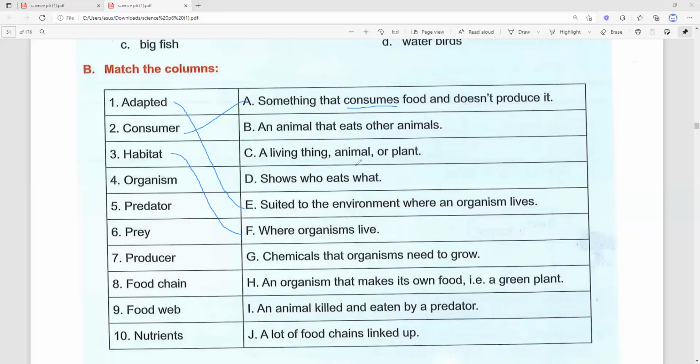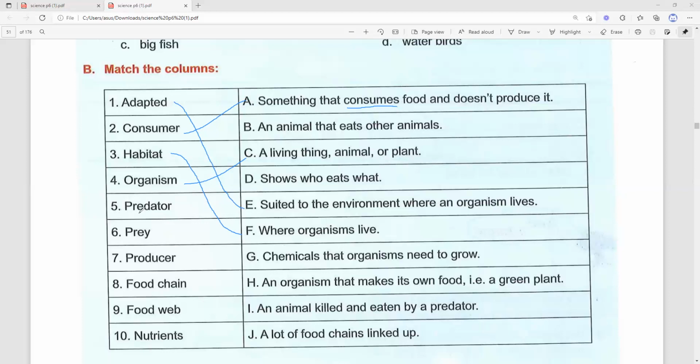One living thing, one animal, one plant. That is, we call it organism. One microorganism. Okay, that is, we call it like organism.